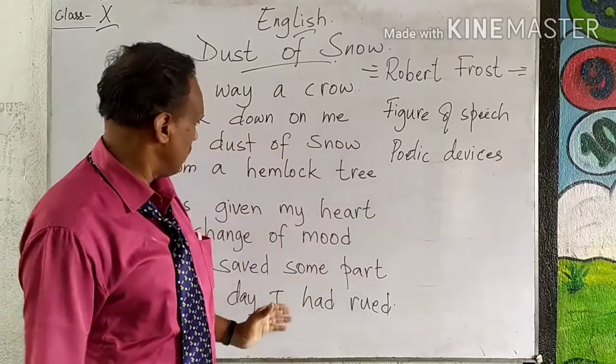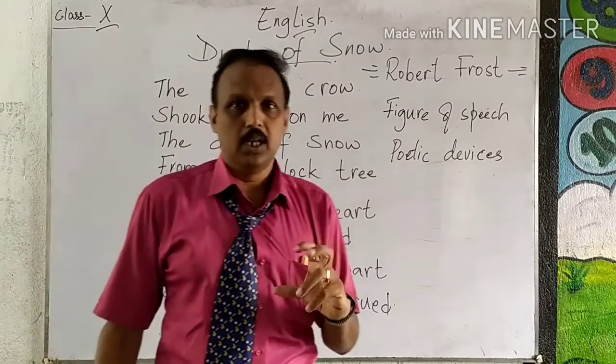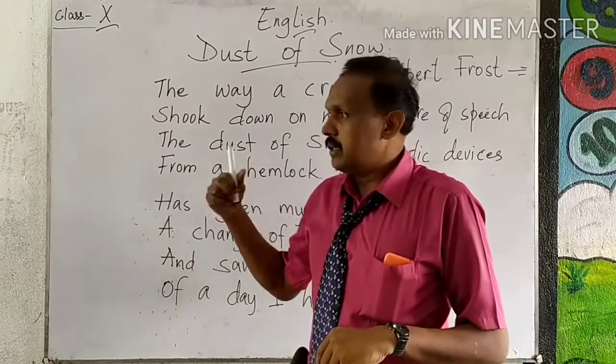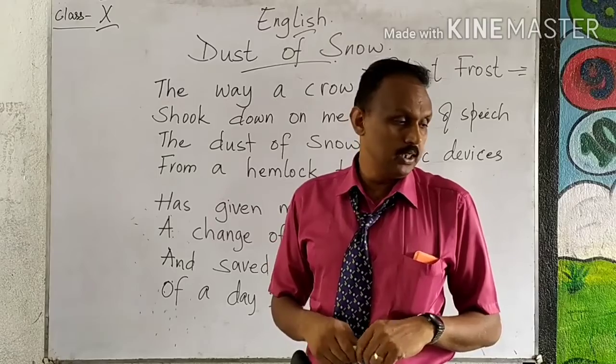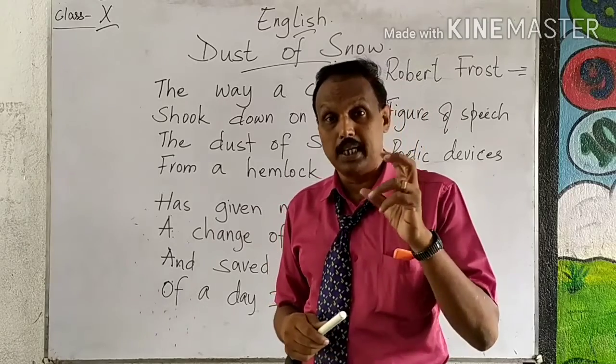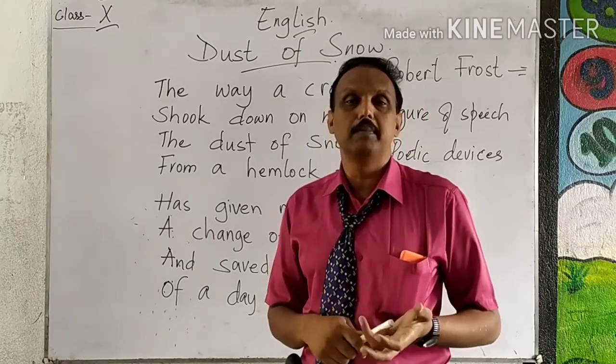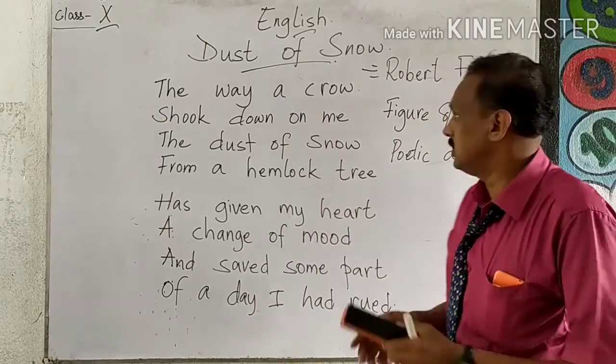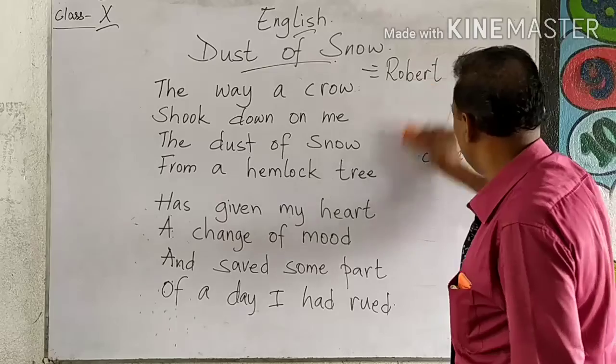In this poem there are around 3 or 4 figures of speech. I will be explaining that in detail now, and in every poem it will be different. Again, I want you to understand how to find out the rhyming scheme of a poem and the rhyming words, the difference. So listen carefully, here we go.